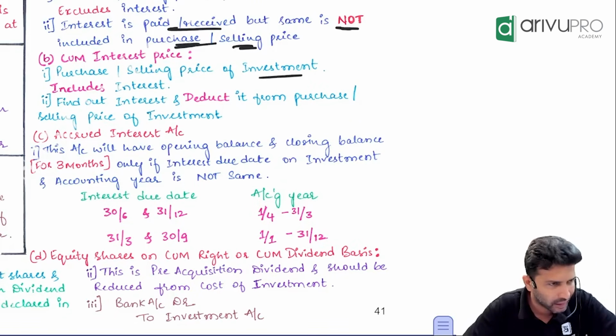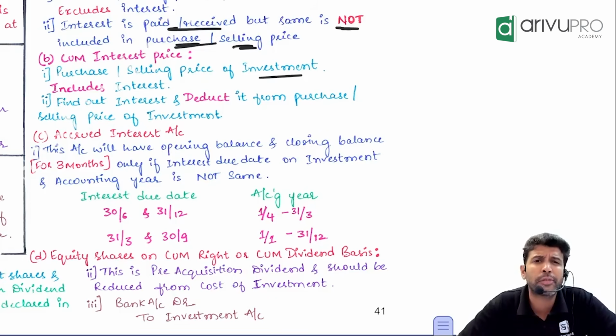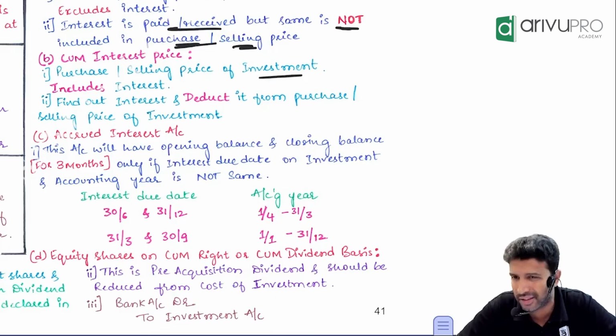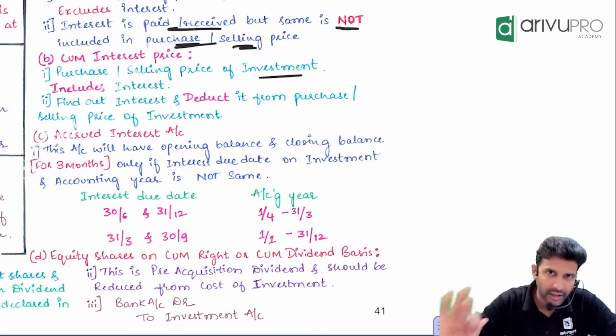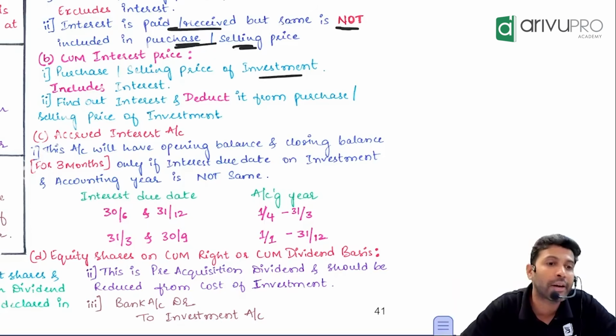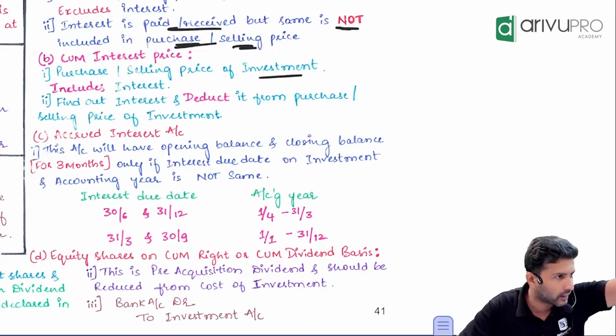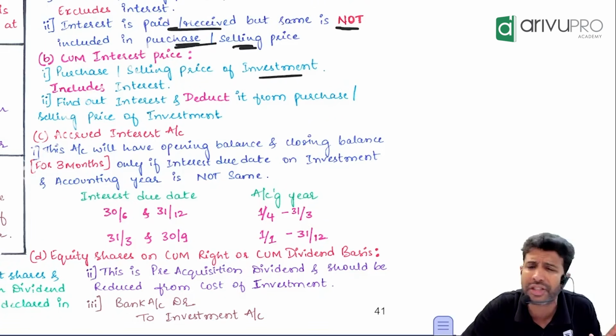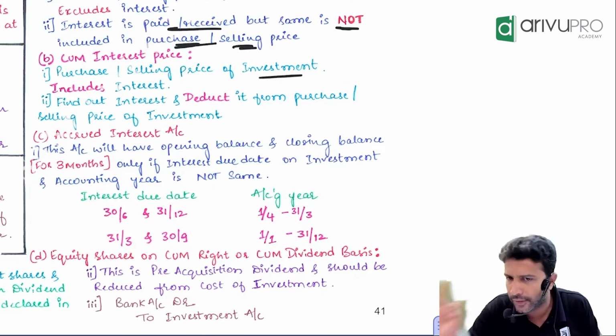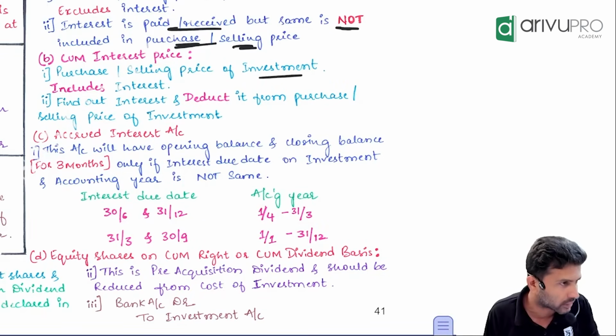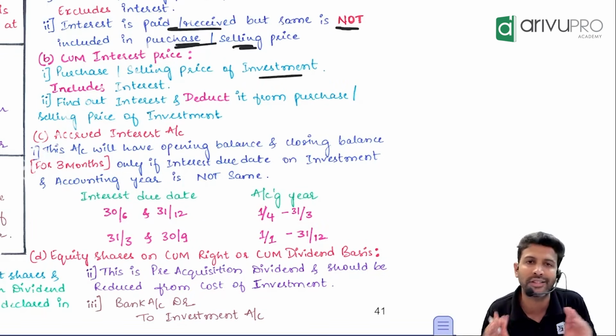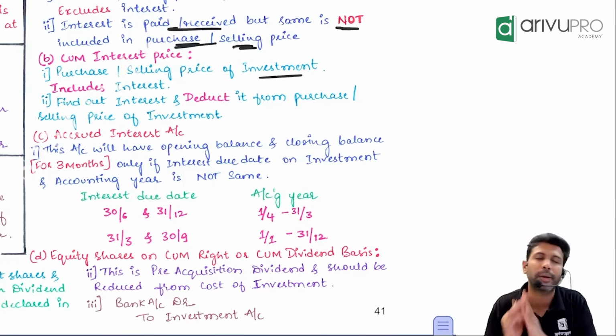It can be paid, but majority of the companies prefer to pay it on a quarterly basis, half-yearly basis or yearly basis. But in our examination questions, it will usually be half-yearly interest that they are going to give. That's the common way ICAI asks this particular adjustment.